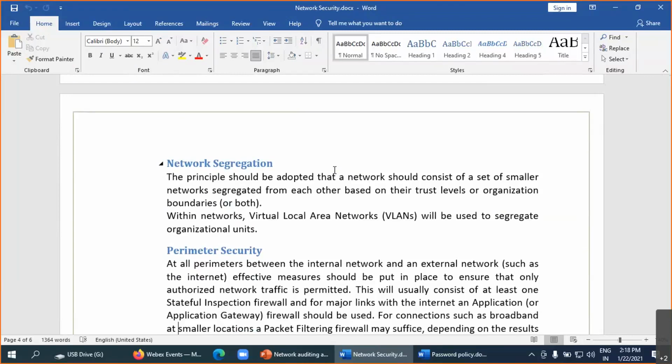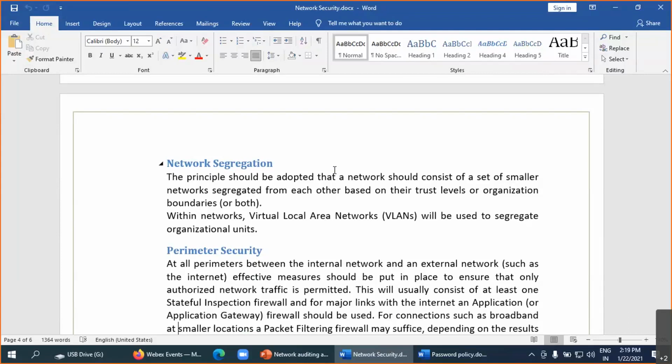The flow of the network, flow of the process, flow of the data. How does the data flow from the internet to the user? What kind of data is flowing from a user to the internet? What kind of procedures are you implementing in the organization?